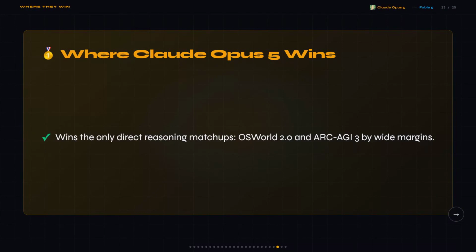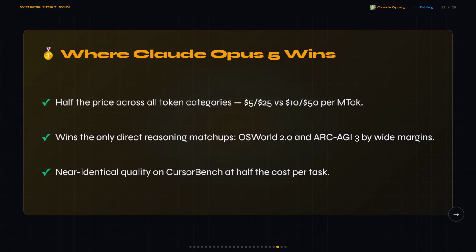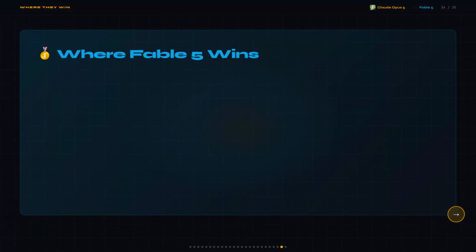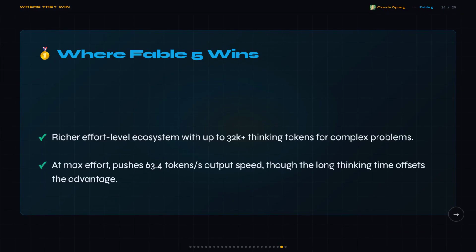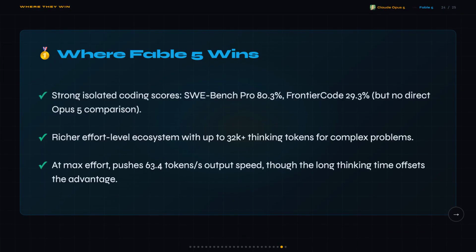It also wins the only direct reasoning matchups we have, OS World 2.0 and ARC-AGI 3, by wide margins, and on Cursor Bench, it delivers near identical quality at half the cost per task. Fable 5 posts strong isolated coding numbers, SWE-Bench Pro at 80.3%, and Frontier Code at 29.3%, though neither ran directly against Opus 5. It also has a richer effort level system, supporting up to 32,000 thinking tokens for complex problems, which could matter if you need maximum reasoning depth on a single hard task.